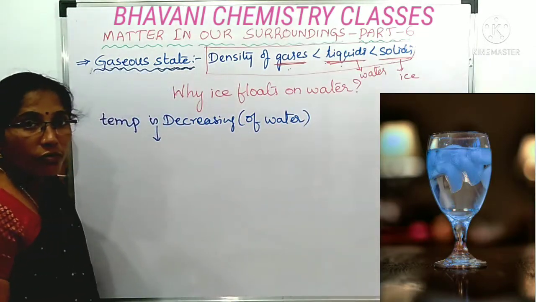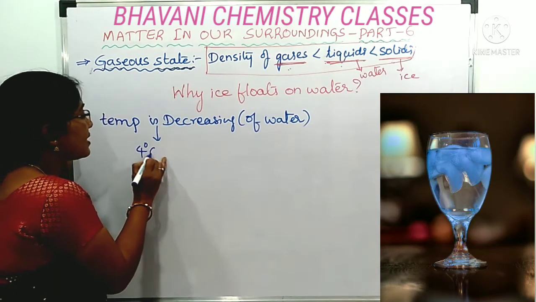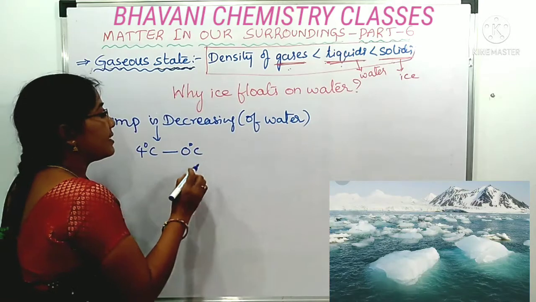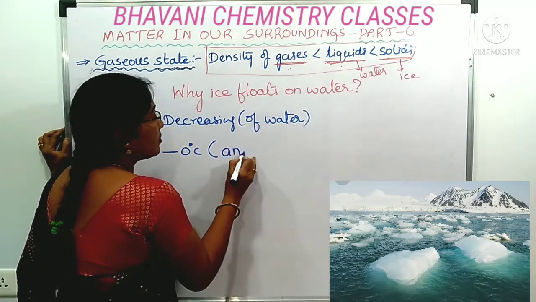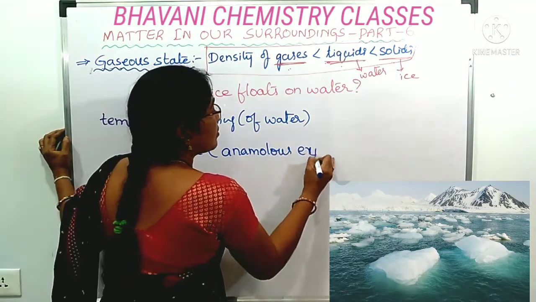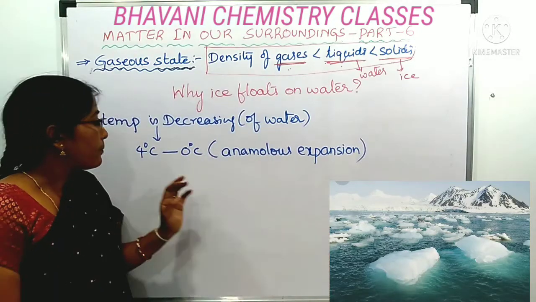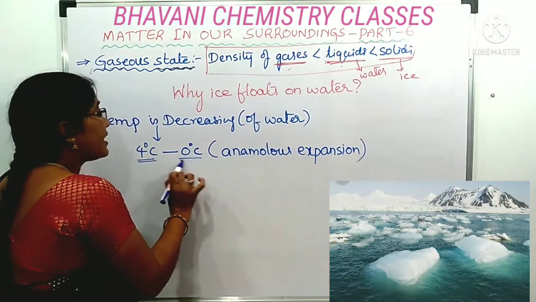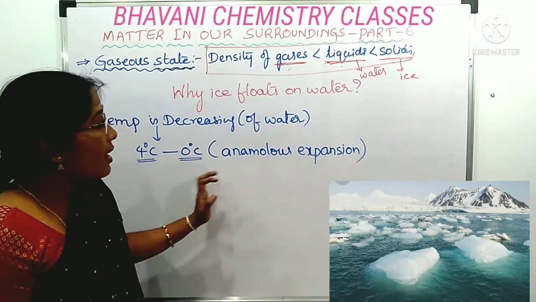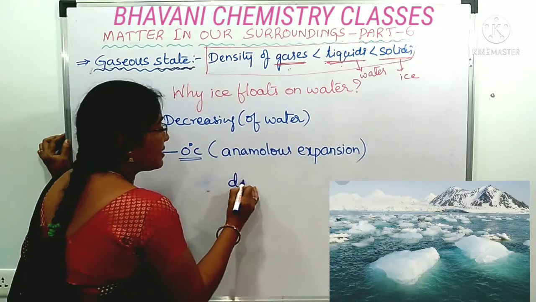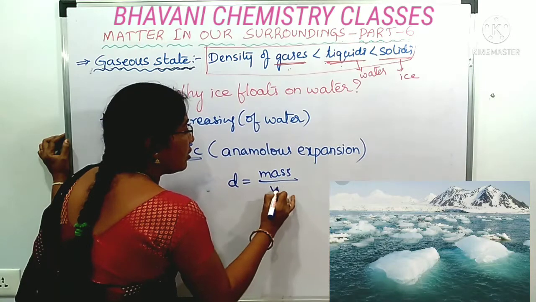When the temperature of water is decreasing, what happens? From 4 degrees Celsius to 0 degrees Celsius, the water shows some expansion in its volume. This is the anomalous expansion of water. With the increase in volume from 4 degrees Celsius to 0 degrees Celsius, what happens? The density formula is mass per volume.